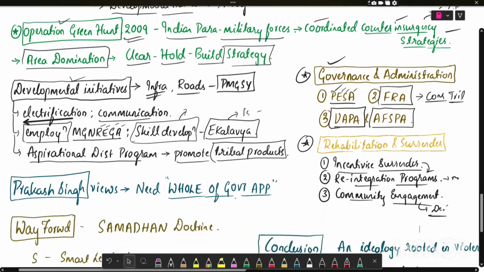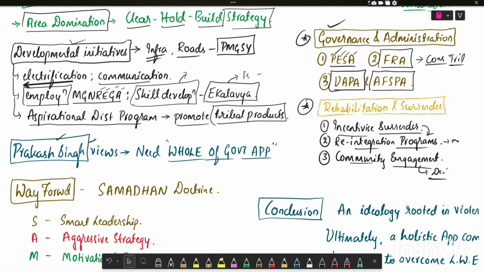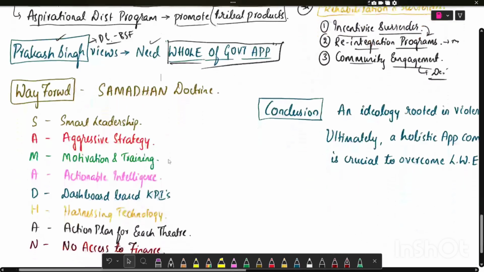What are the expert opinions? Prakash Singh, who was the Director General of the Border Security Force, said that there is a need for a whole-of-government approach to eliminate left-wing extremism. Now we'll see what we can write in the way forward.